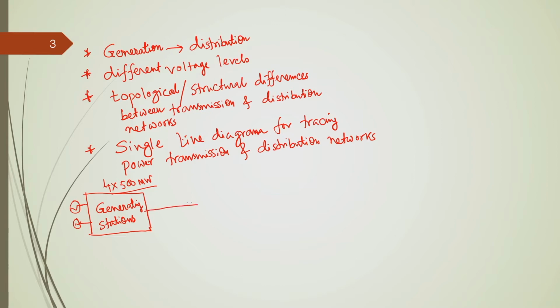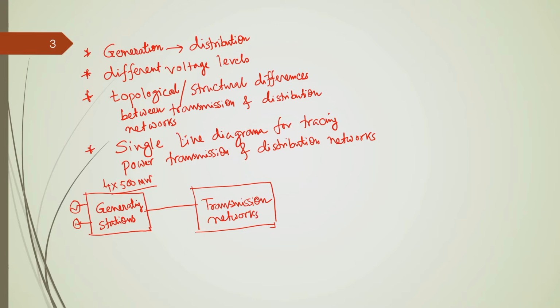After this generating station, we have transmission networks. What is the purpose of transmission networks?